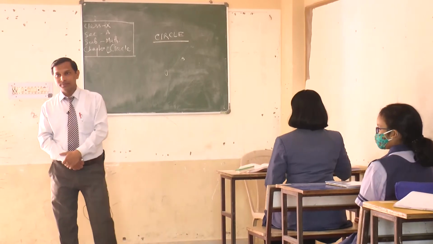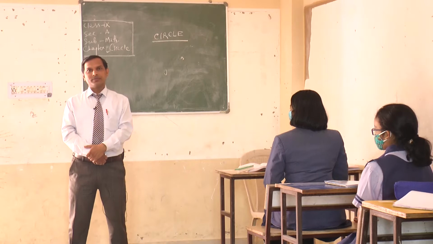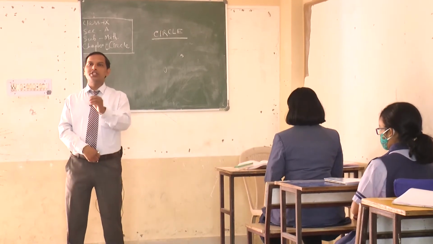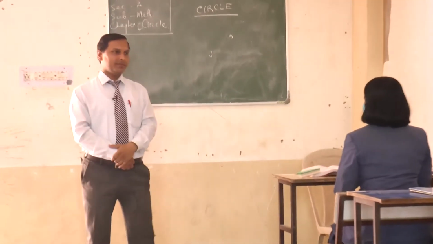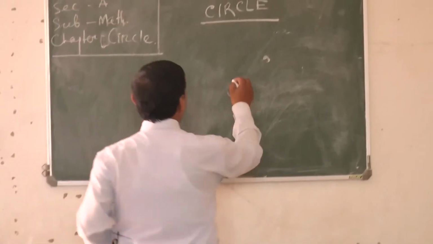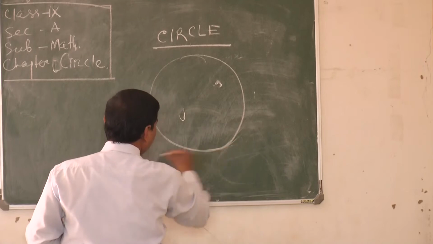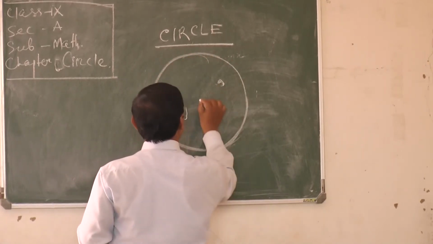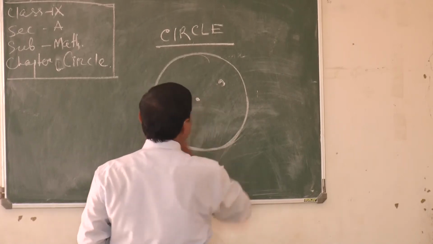Circle, Om. A figure bounded by a curved line and which is equidistant from a particular point inside it. Clear? A figure bounded by a curved line which is equidistant from a particular point inside it.